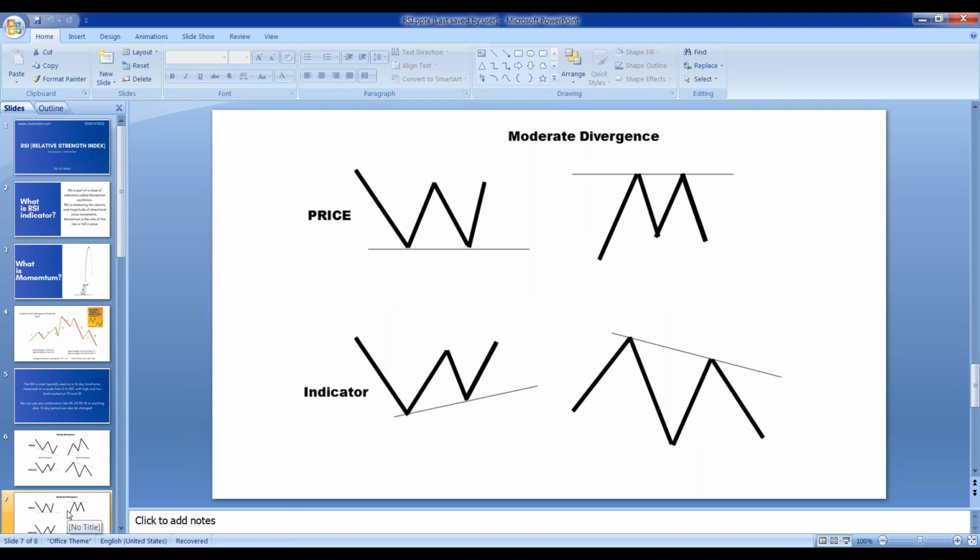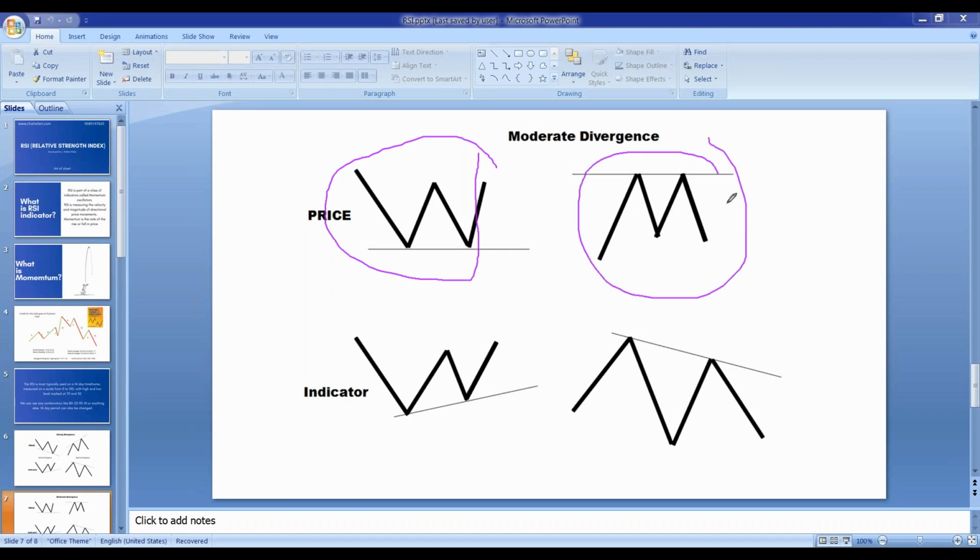What happens? This is moderate divergence. In the case of moderate divergence, price will not make lower lows. But again, if this chart pattern appears, this is a double bottom. This can be a double bottom kind of structure, and this can be a double top kind of structure.